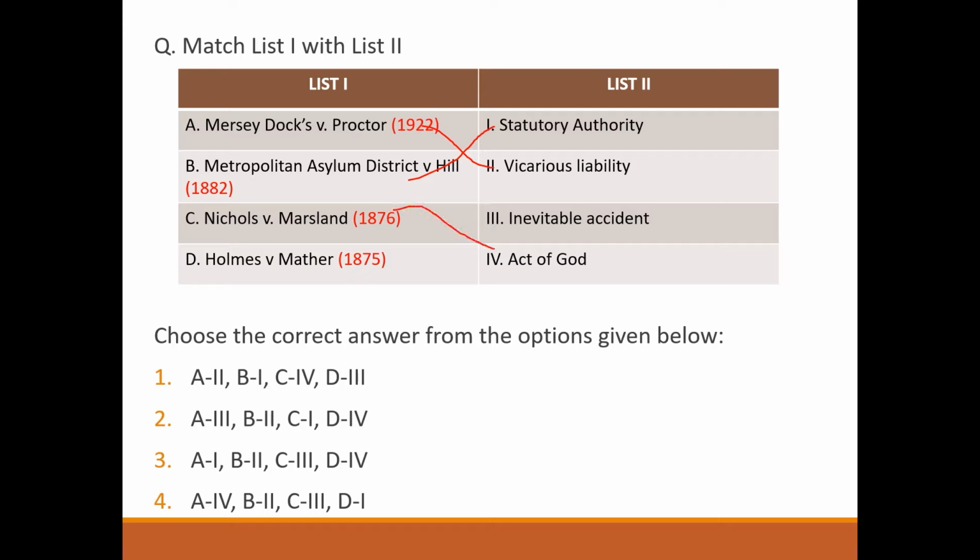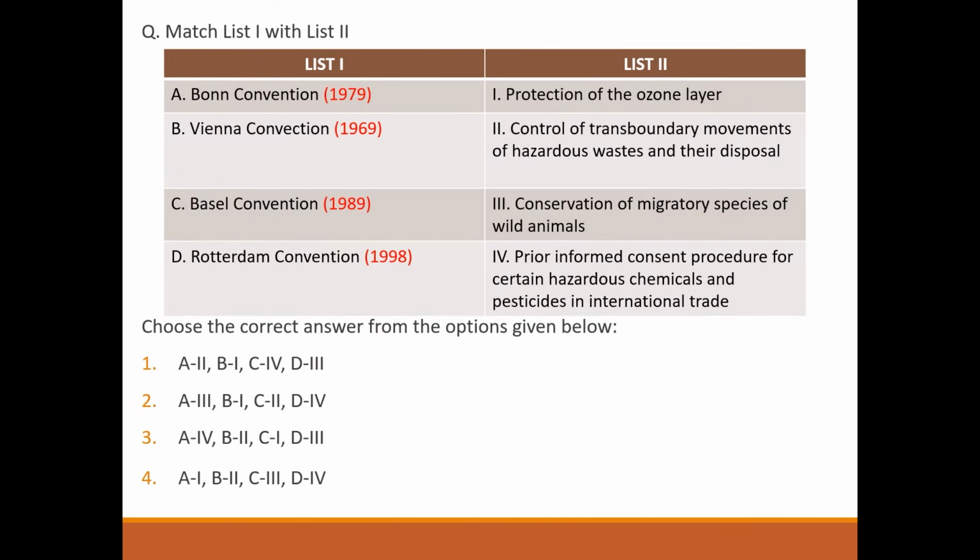Next question, match the following. Bonn Convention, conservation of migratory species of wild animals. Vienna Convention, protection of ozone layer. Basel Convention, control of transboundary movements of hazardous waste and their disposal. Rotterdam Convention, prior informed consent procedure for certain hazardous chemicals and pesticides in international trade. So answer will be option number 2.